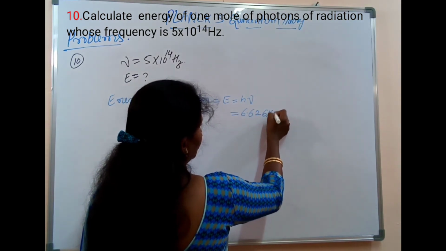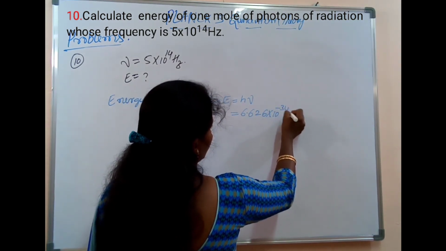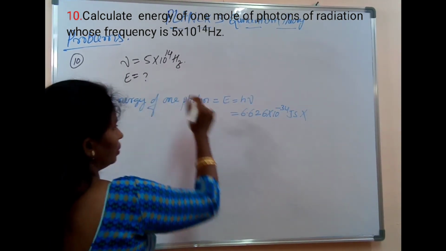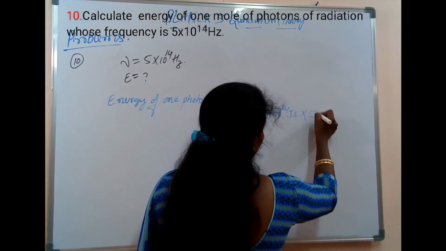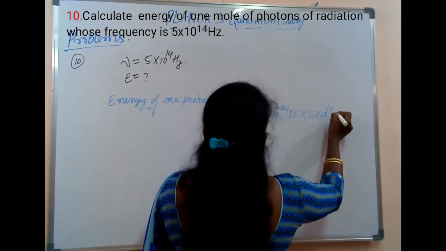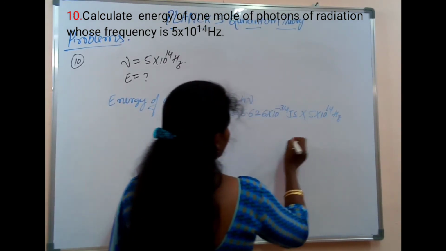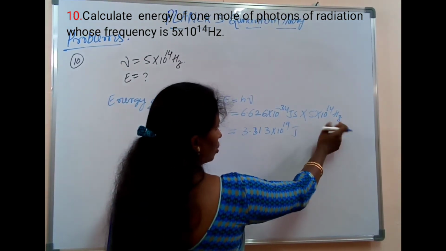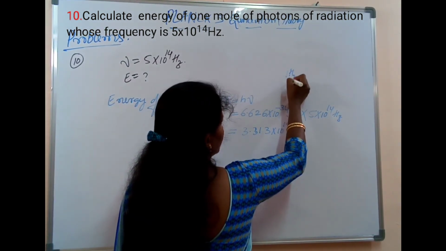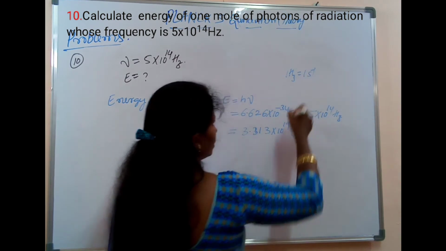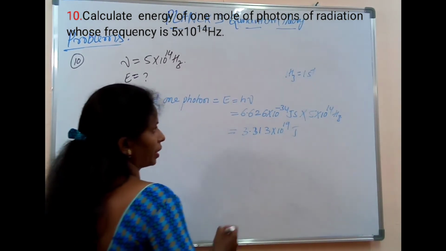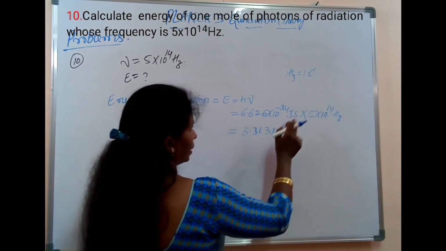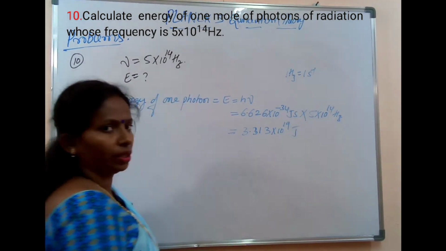6.626 into 10 to the power of minus 34 joule second into frequency, that is 5 into 10 to the power of 14 hertz or per second. 1 hertz is equal to 1 cycle per second, so this per second and that per second get cancelled out, and we are left with joules.